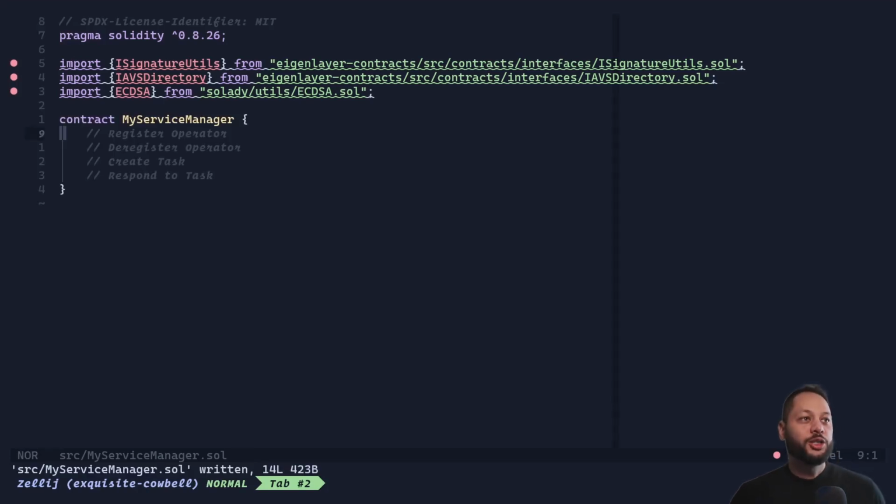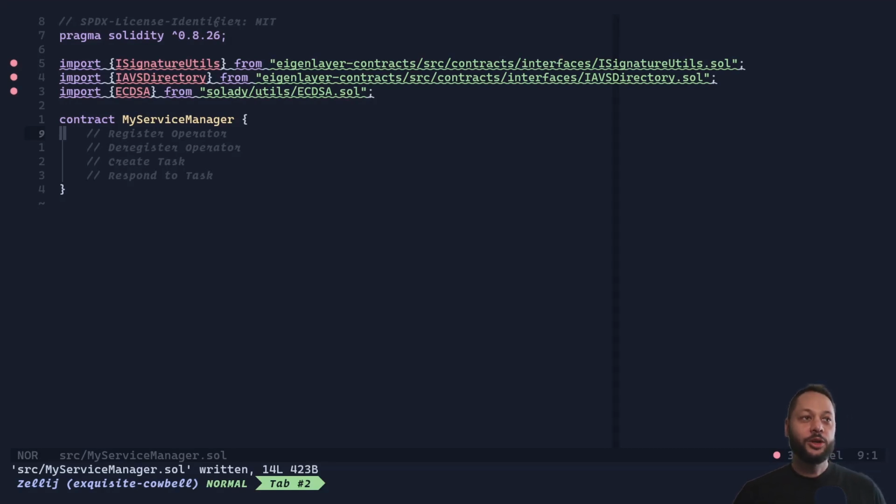If you've ever gone into the AVS documentation on EigenLayer, you may have gotten a little bit overwhelmed. There's a lot to go over, a lot of moving parts, but really an AVS is pretty simple. You only need about 4 different functions to have a working AVS. You need a way to register your operator to your AVS, deregister, create a task, and respond to a task.